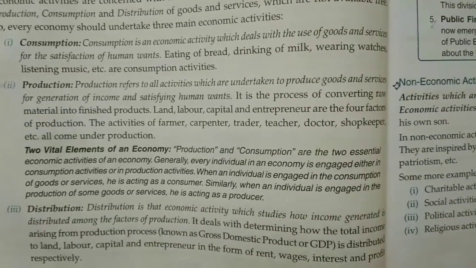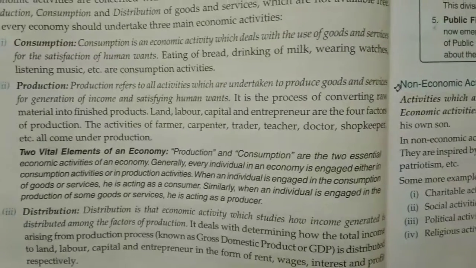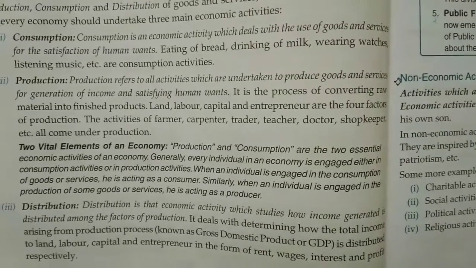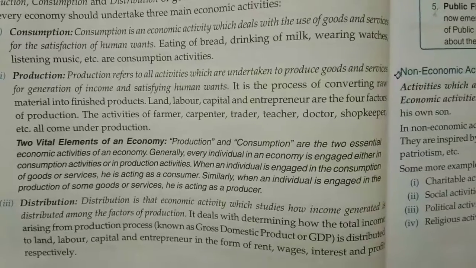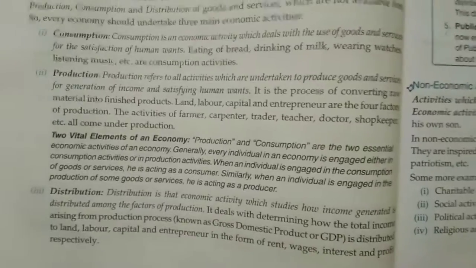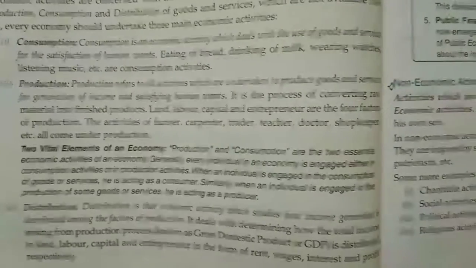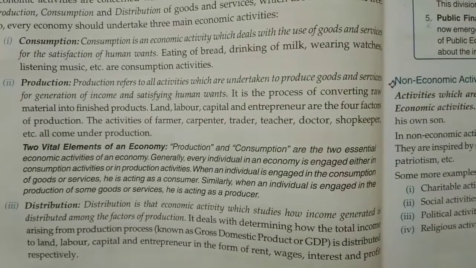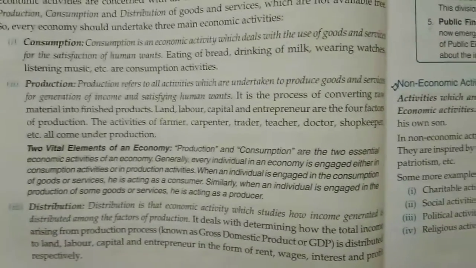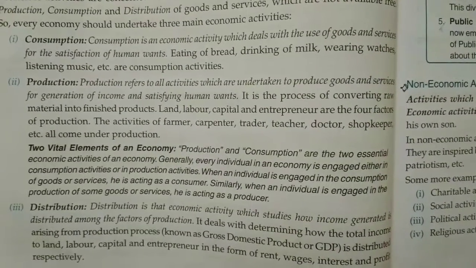Distribution is that economic activity which studies how income generated is distributed among factors of production. It deals with determining how the total income arising from the production process, known as GDP, is distributed to land, labor, capital and entrepreneur in the form of rent, wages, interest and profit. Now there are four factors of production. These factors of production work and they get remunerated in return. They get some factor payment. For example, on land there is rent, to labor it's wages, on capital it's interest, and to entrepreneur it's profit.